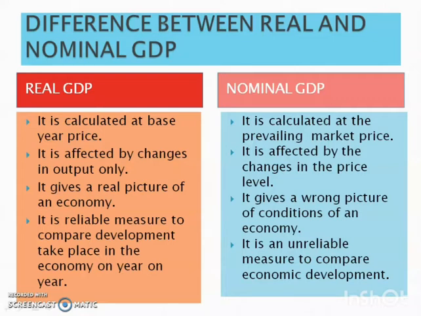It doesn't tell about the production status of an economy. Suppose there is inflation or instability in price level, the GDP varies according to that without any change in output. So it gives a wrong picture. Which one gives a wrong picture? That is nominal GDP.